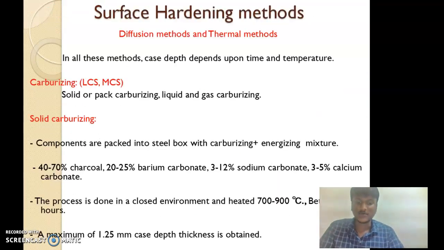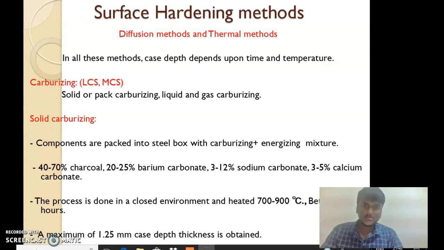And let's go to the surface hardening methods, or case hardening methods. It is a process of hardening the surface of a metal object while allowing the metal deeper underneath to remain soft, thus forming a thin layer of hardened metal at the surface. In all these methods, case depth depends upon the time and temperature.